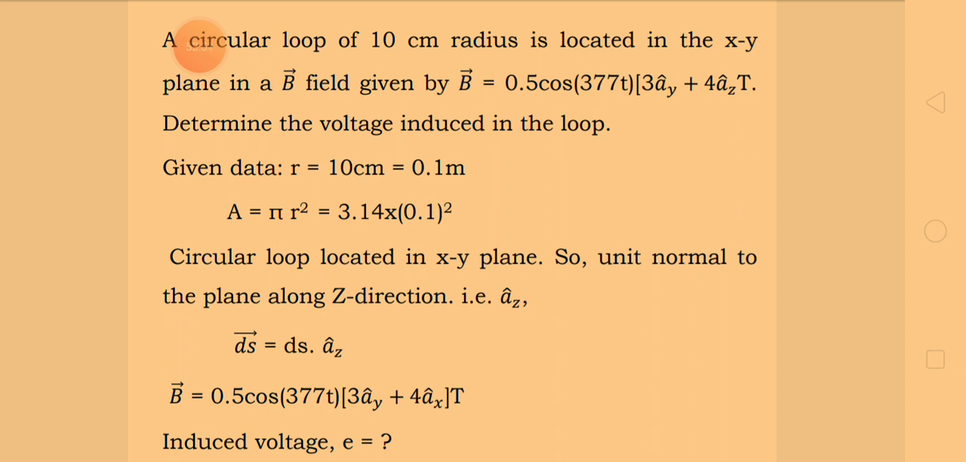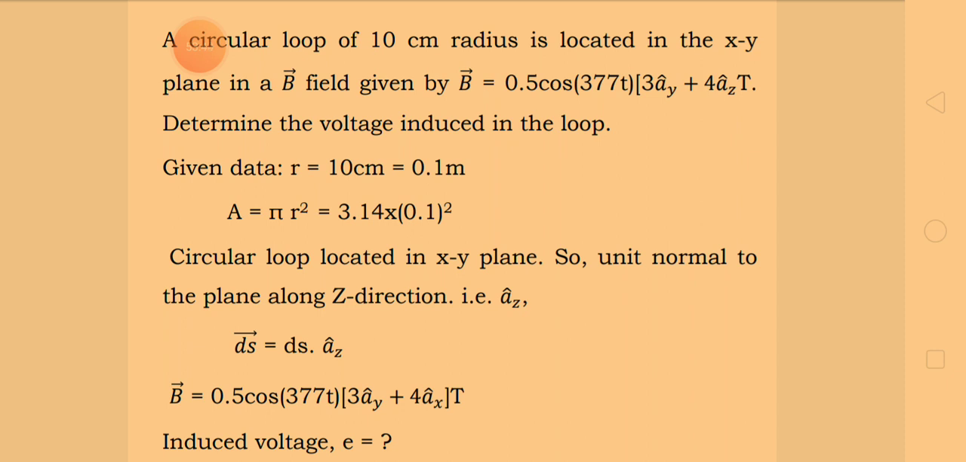So this is the problem related to the Faraday law of electromagnetic induction. The circular loop is given, the radius of that loop is given, which is located in the xy plane in a magnetic field, and also the expression for the magnetic field is given. Now, radius is equal to 10 centimeter or 0.1 meters in SI units. Once you have the radius, you can evaluate the area of the loop, that's pi r square. So we get 3.14 into 0.1 whole square.